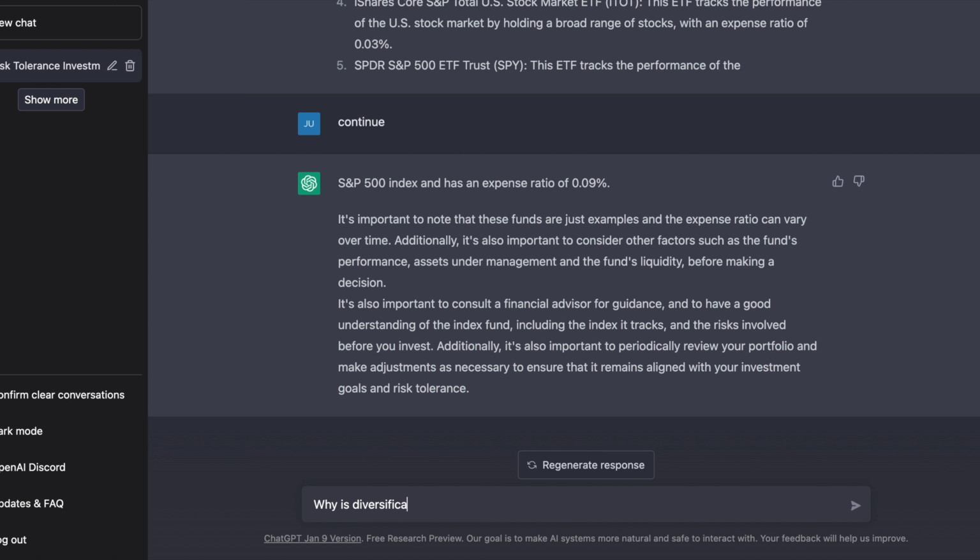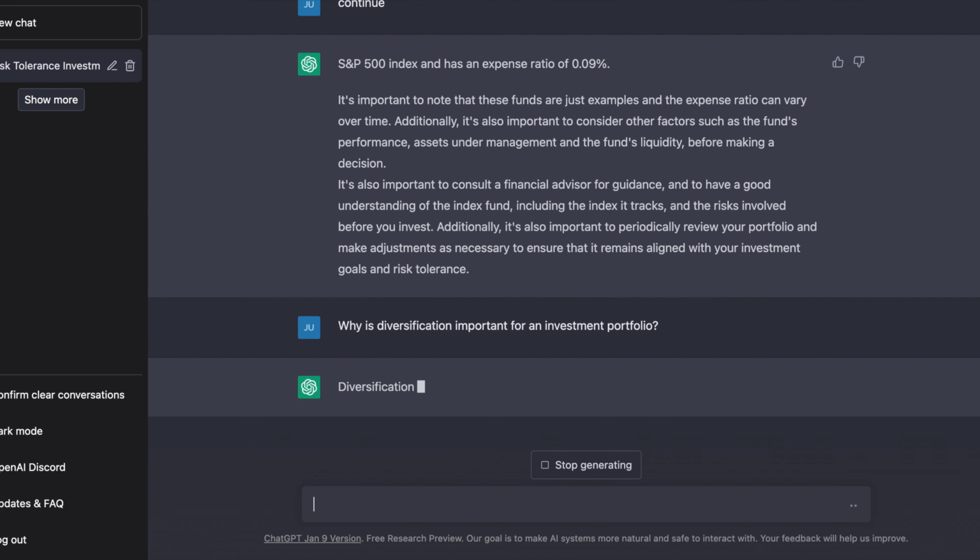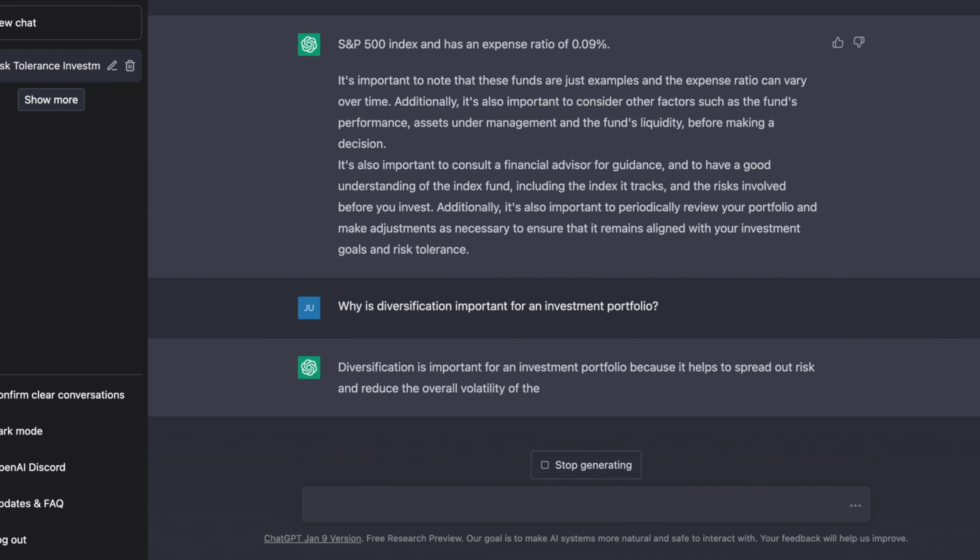It is very good that it keeps telling us to contact a financial advisor, that this isn't financial advice, but it's still answering our questions. So now I decided to throw it a question that was directly related to this, which is, why is diversification important for an investment portfolio?